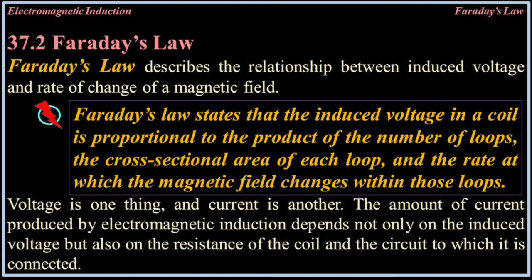37.2. Faraday's law. Faraday's law describes the relationship between induced voltage and rate of change of a magnetic field. Faraday's law states that the induced voltage in a coil is proportional to the product of the number of loops, the cross-sectional area of each loop, and the rate at which the magnetic field changes within those loops. Voltage is one thing, and current is another. The amount of current produced by electromagnetic induction depends not only on the induced voltage, but also on the resistance of the coil and the circuit to which it is connected.